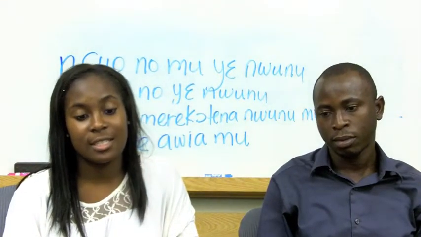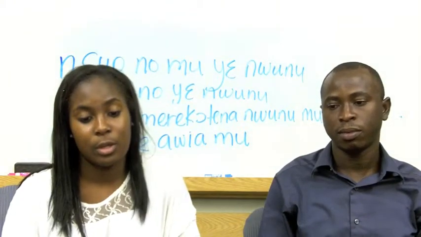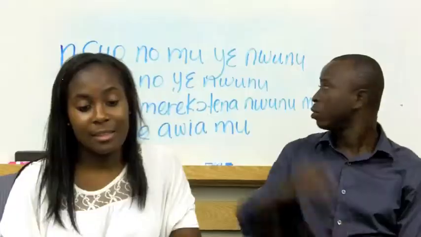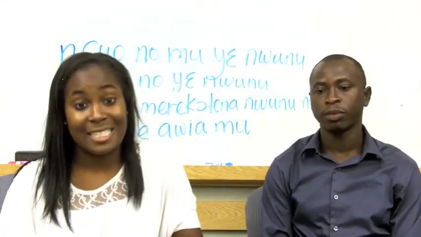The sea in which Kweku and Akuya swam is cold. In order to say the sea is cold, Akuya has to say the inside of the water is cold. So she says, Nsuo mu yɛ nwunu. This literally means the inside of the water is cold.